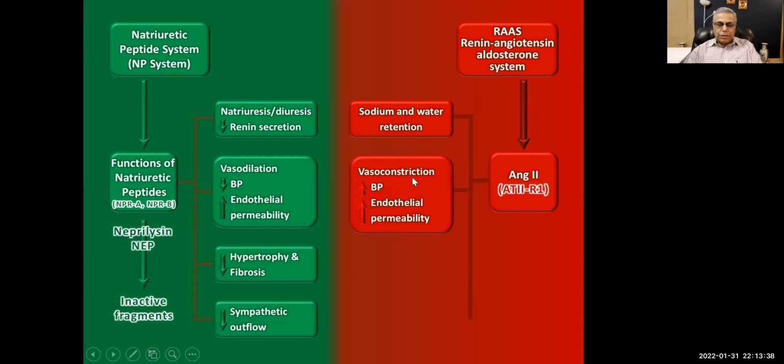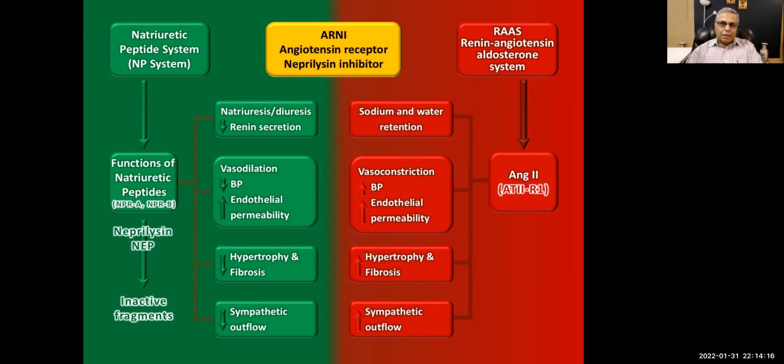It causes vasoconstriction through stimulation of the sympathetic nervous system, and it can directly cause vasoconstriction. So it will increase blood pressure and it will increase endothelial permeability. Hypertrophy and fibrosis, both angiotensin 2 and aldosterone can cause, and sympathetic outflow is going to increase as a result of angiotensin 2, all right? And in addition to that, it increases the secretion of antidiuretic hormone that will increase the plasma volume. So that is also not a good thing.